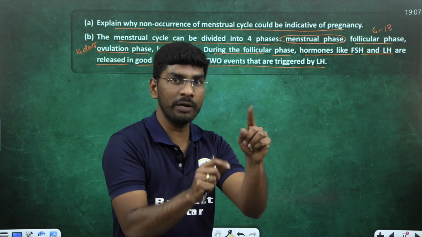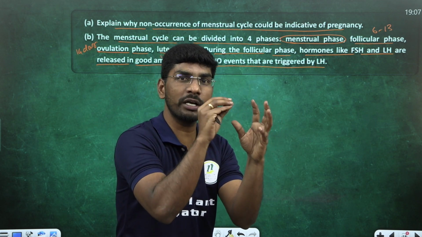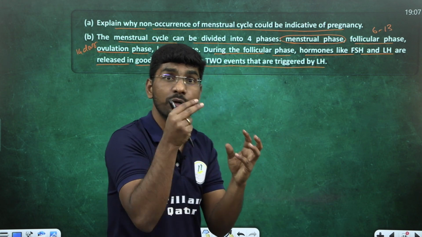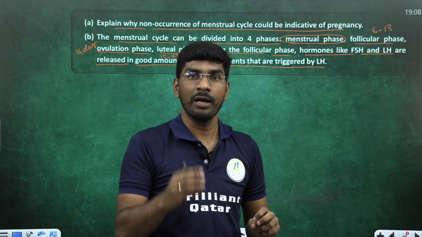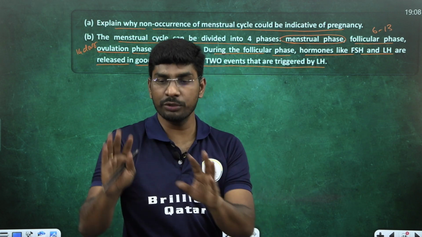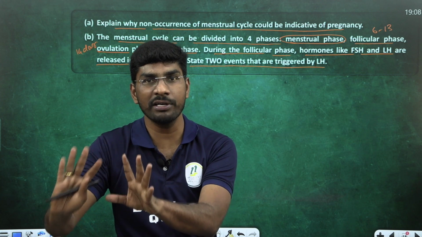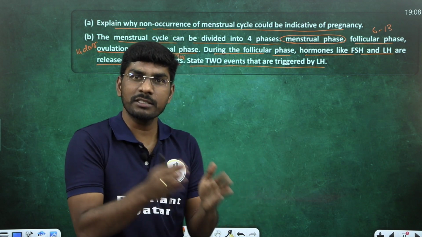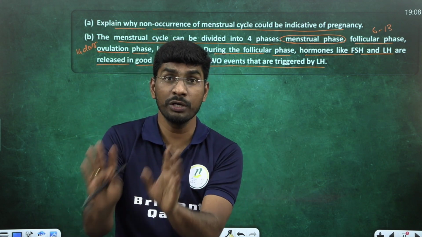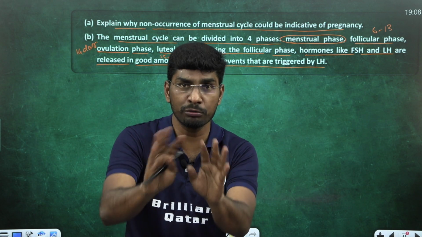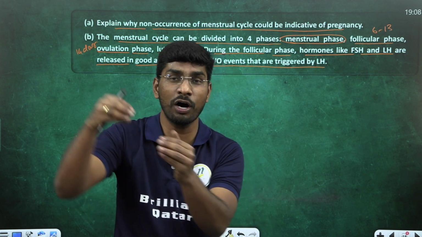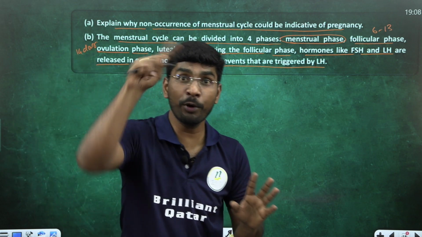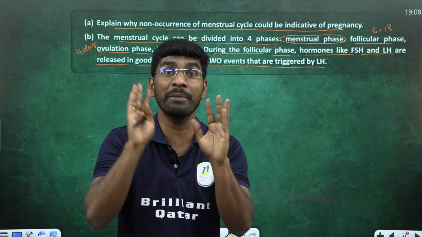LH event number 1: LH acts on the mature Graafian follicle, which ruptures and releases the secondary oocyte, called the ovulation process. LH also maintains the corpus luteum. LH tells the corpus luteum, just stay here up to the 16th, 17th, 18th or 20th day. From the 14th day egg release till the 26th day you stay here. You need to produce progesterone hormone. Don't degenerate immediately, because endometrium thickness is mandatory for pregnancy. So LH and prolactin hormones maintain the corpus luteum.